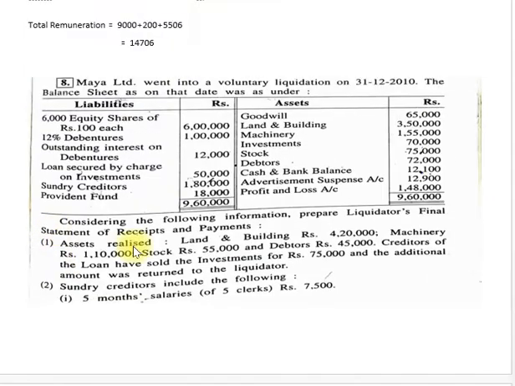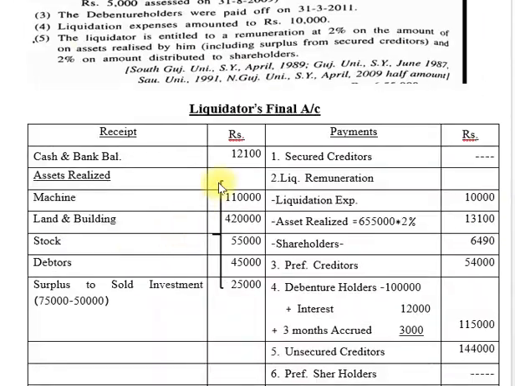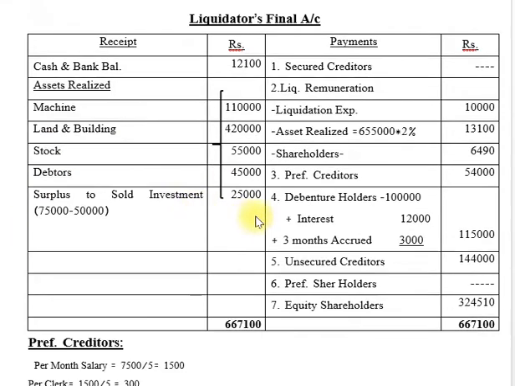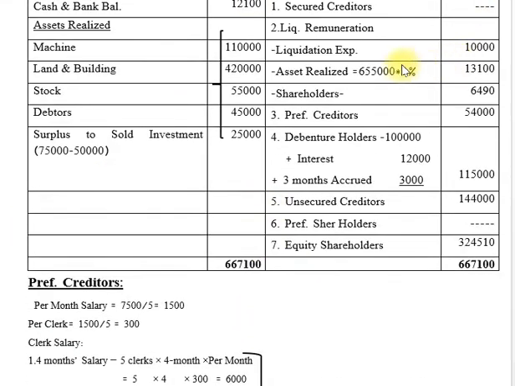So friends, here I make this sum: machinery 1,10,000, land and building 4,20,000, stock 55,000, debtors 45,000, and surplus 25,000. So total 6,55,000. So we calculate 2%, that is, 13,100 rupees.